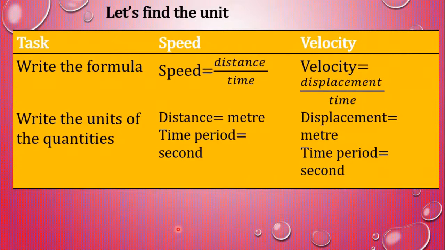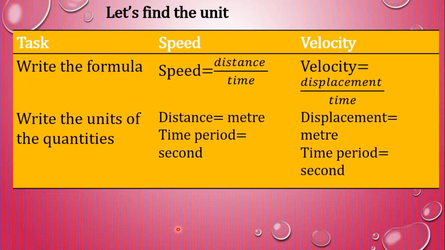Now, let's find the unit of speed and velocity using its formula. Students, the formula for calculating speed is distance upon time, and for velocity is displacement upon time.